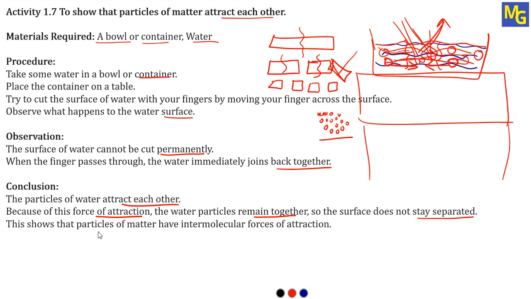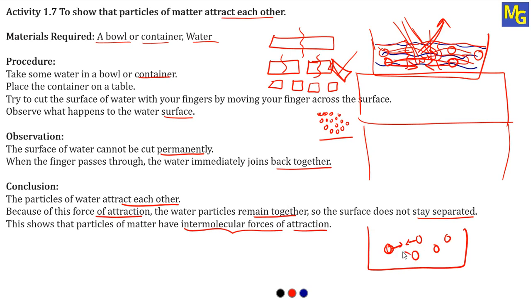This shows that particles of matter have intermolecular forces of attraction. So all these activities show that you take any matter, and whatever particles we have in that matter, all these particles will have some type of intermolecular forces. So this particle will attract another particle.